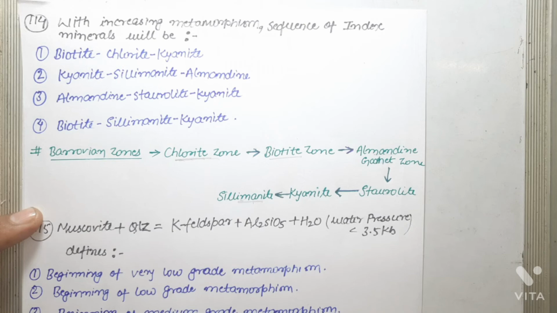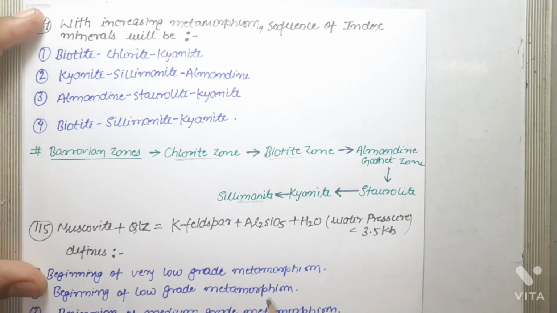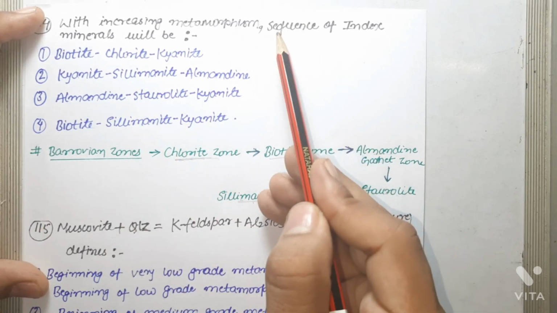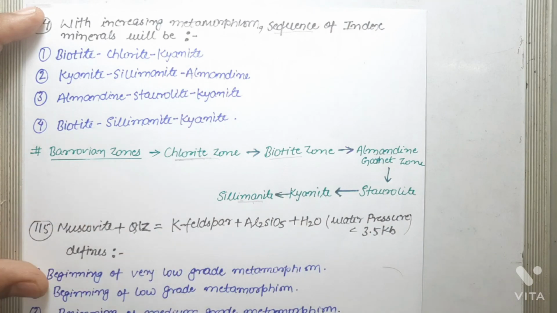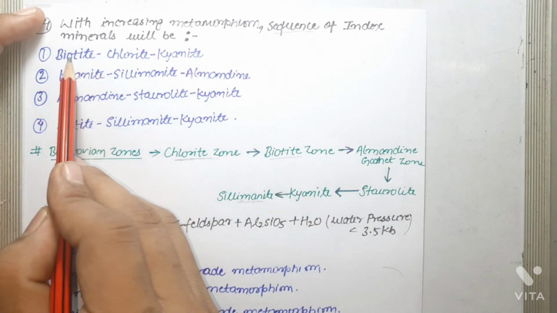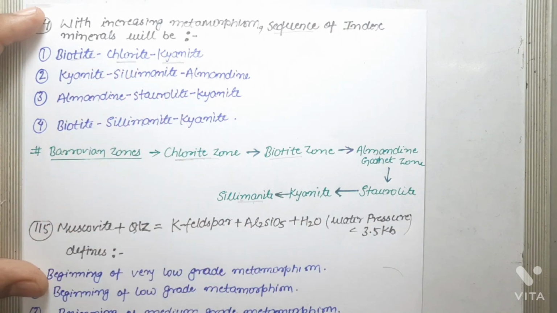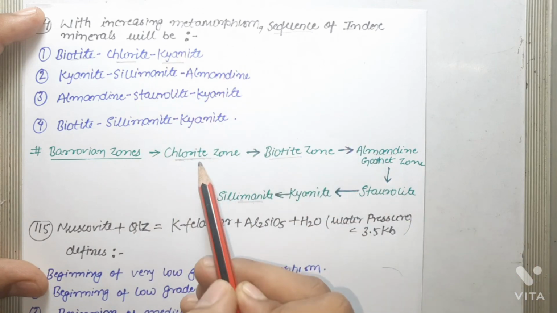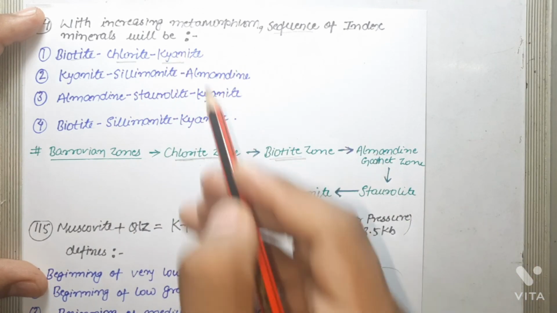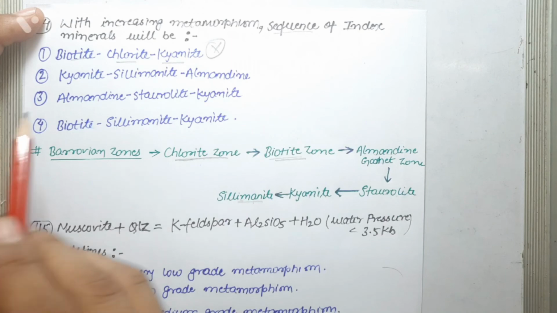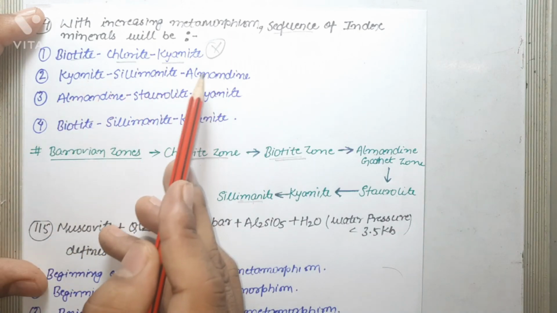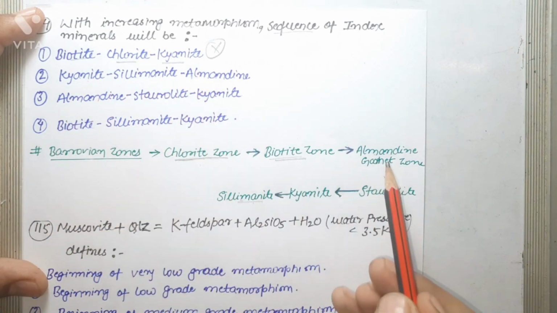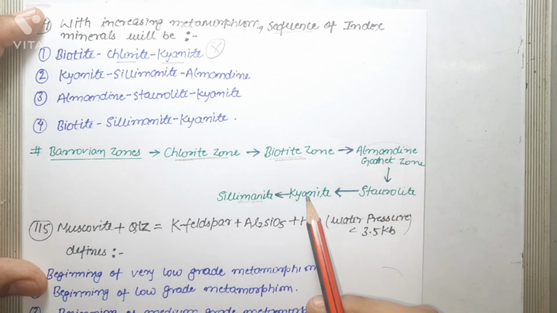So as far as this question is concerned, we have to tell the correct sequence of index minerals. The first option, biotite, chlorite, kyanite, is clearly wrong because chlorite comes first, followed by biotite. Kyanite, staurolite and almandine is also not correct, because almandine is followed by staurolite and kyanite and then sillimanite, which is the last.